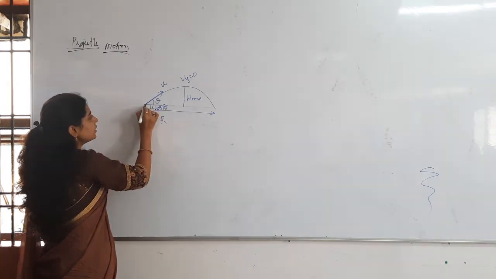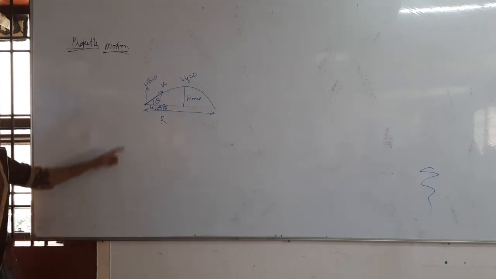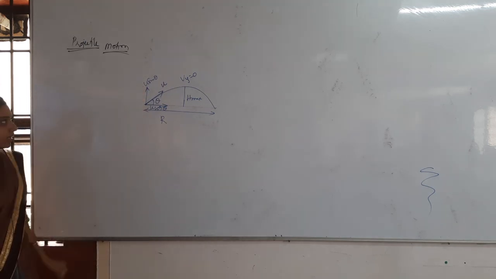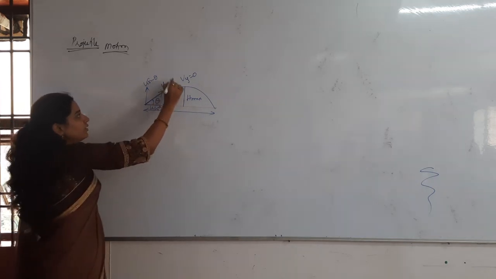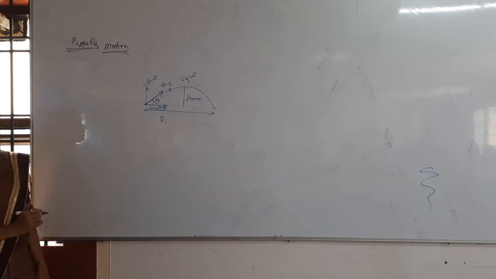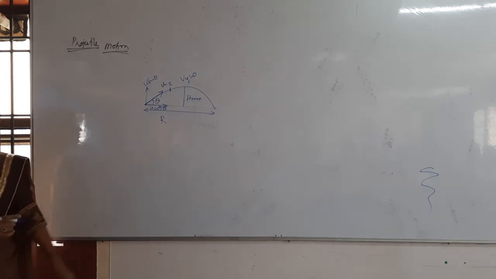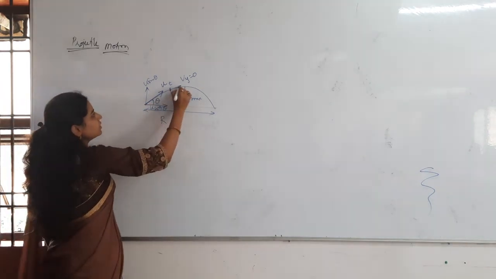Now, whenever I have projected with u velocity at an angle theta, the horizontal component is u cos theta. The vertical component is u sin theta. So this is u cos theta, this is u sin theta. Now after time t, I am observing the projectile again. At that time, does the velocity change or not? It changes.